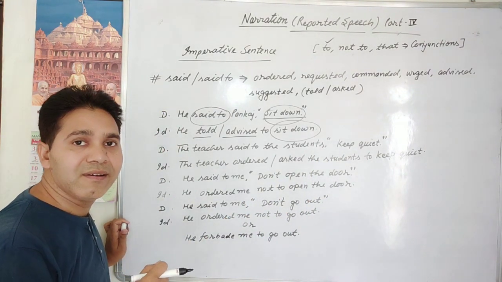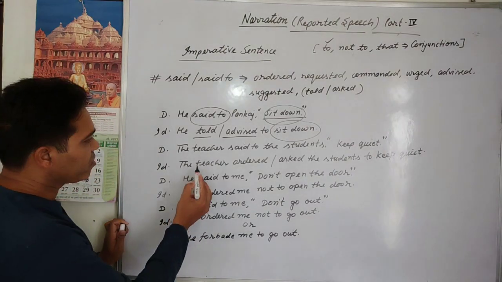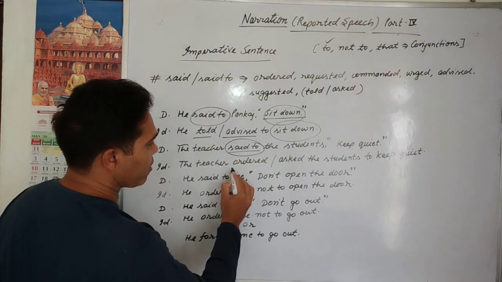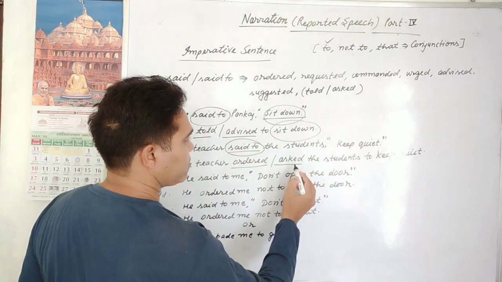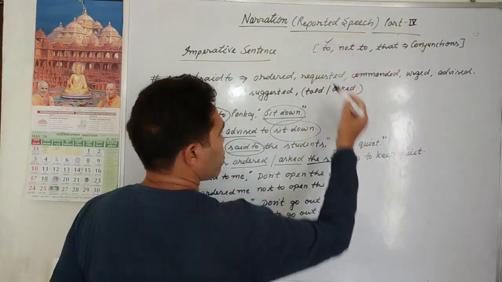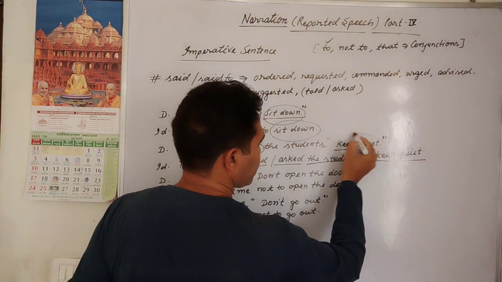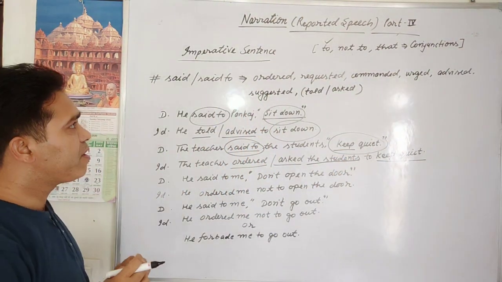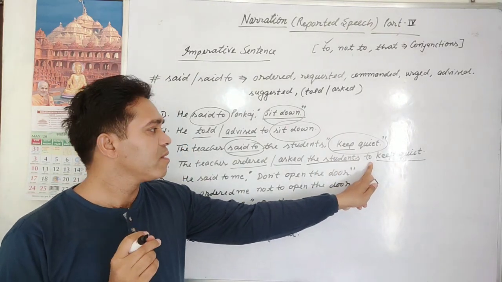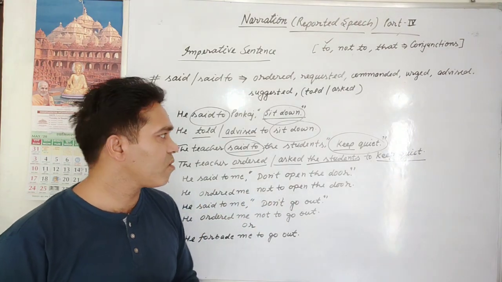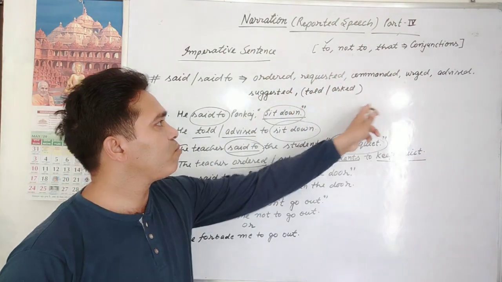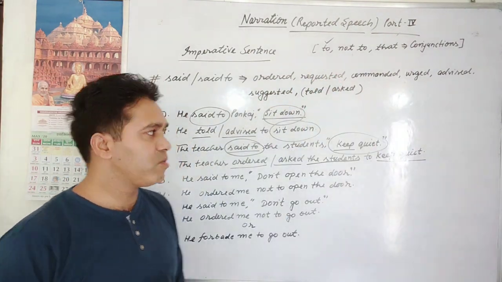So the teacher asked or ordered the students; in place of the reporting verb we have written ordered or asked. Now conjunction to, keep quiet. Imperative sentences are so simple. We just have to use to as a conjunction, and in place of the reporting verb we use any one of these according to the situation.